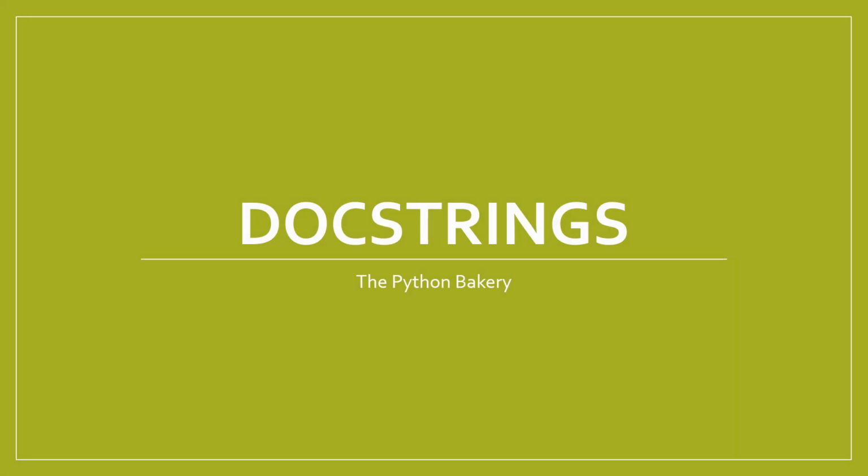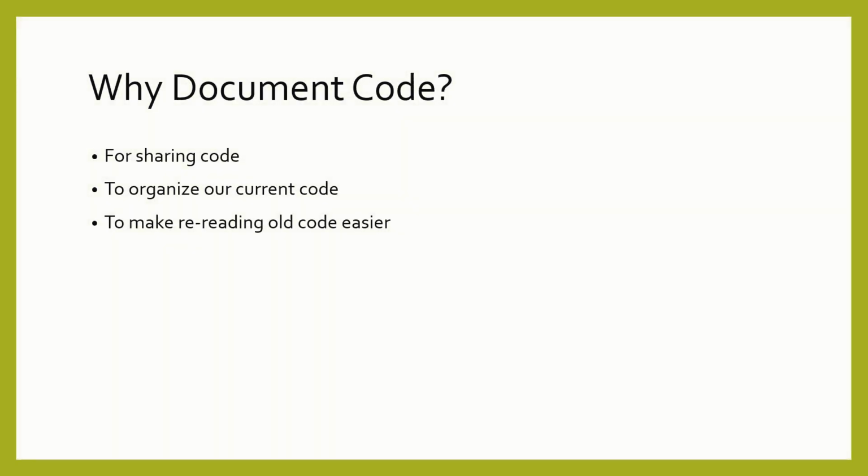Docstrings. Programmers write documentation in order to explain what a function does. This is useful not only for sharing code with other programmers, but when we come back to code we wrote later. To document code, you write comments that are ignored when the code is executed. These comments are for the benefit of humans, not the computer.